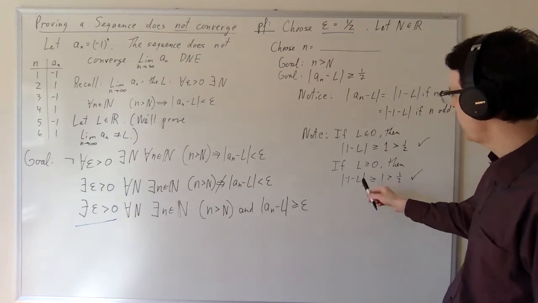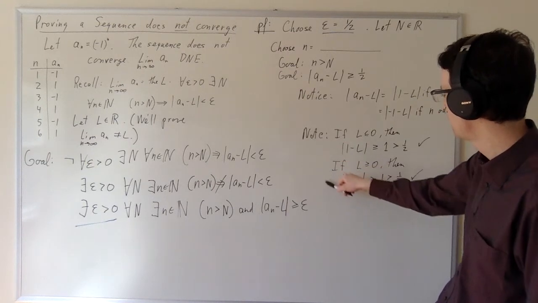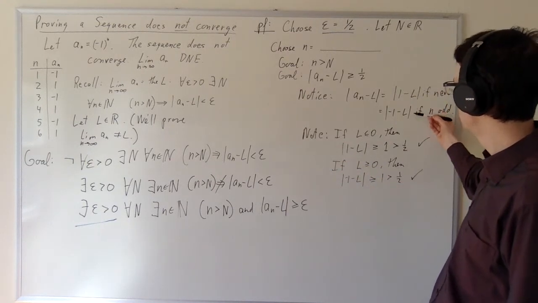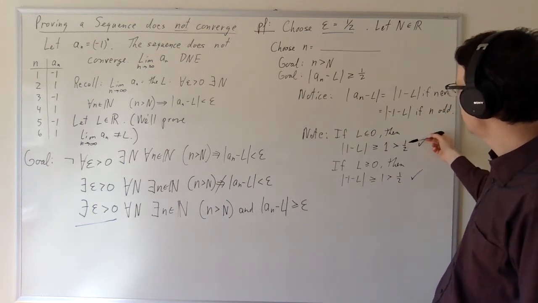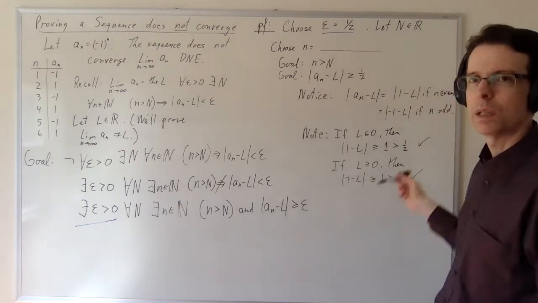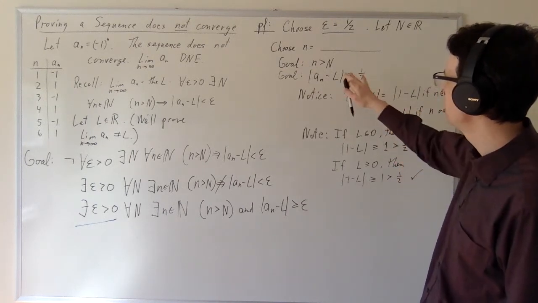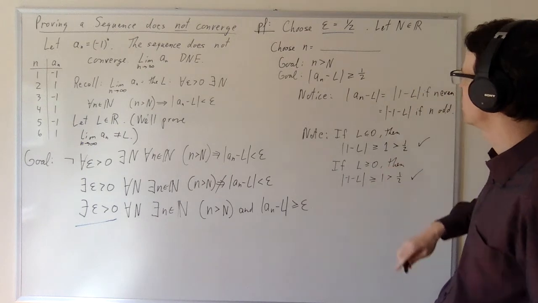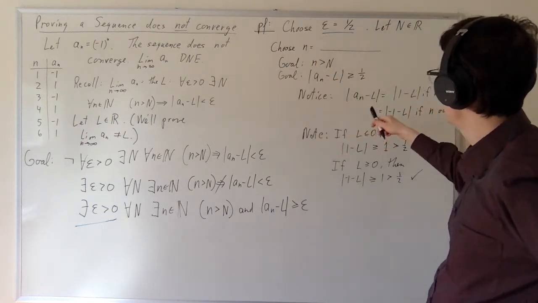So if L is non-negative, if L is positive in this case, then this one will exceed 1/2. And if L is negative, then this one will exceed 1/2. And so it seems like one way or another, we should be able to make sure that this works. So this helps us figure out how to choose n, right?